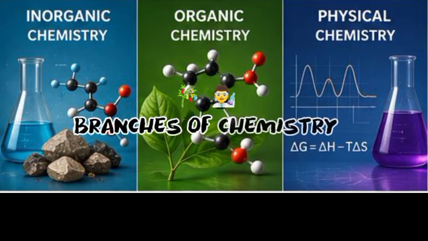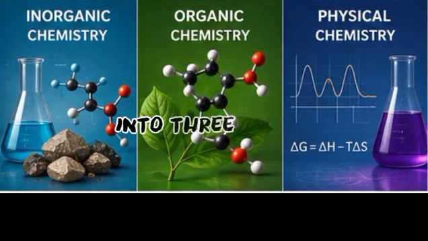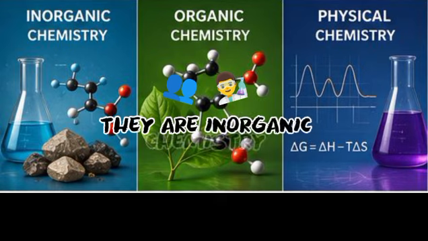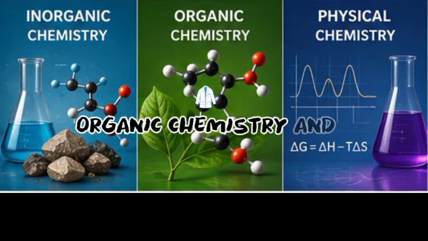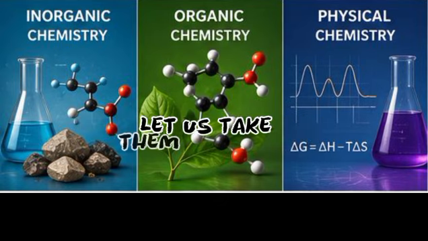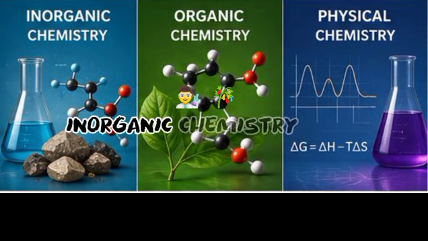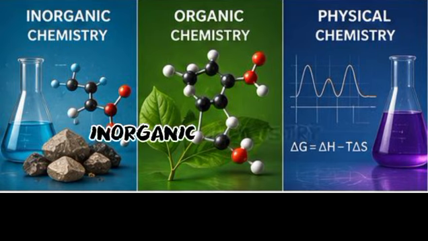Branches of chemistry. Chemistry is divided into three main branches. They are inorganic chemistry, organic chemistry, and physical chemistry. Let us take them one after another. Inorganic chemistry. The first branch is inorganic chemistry.